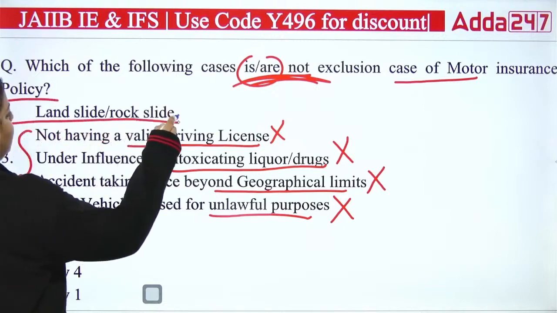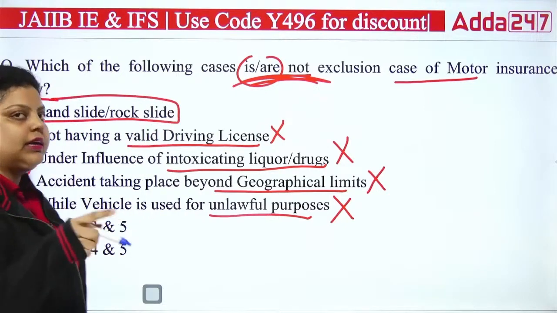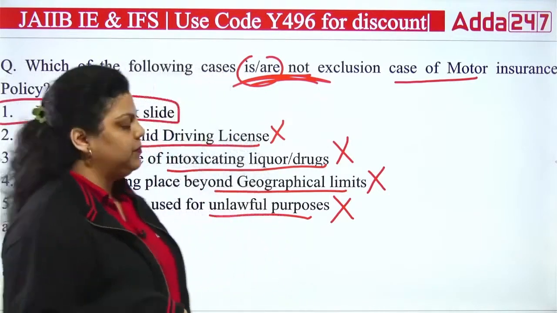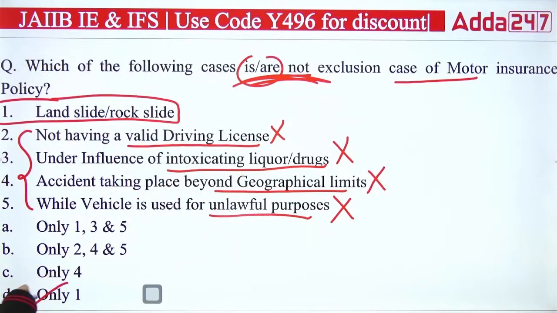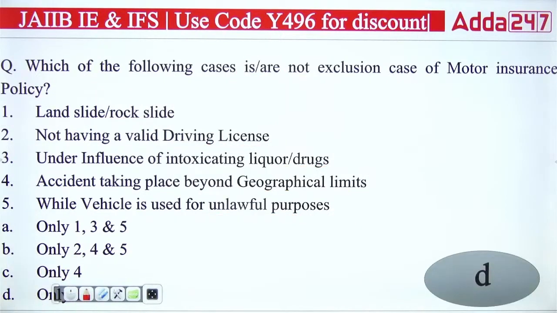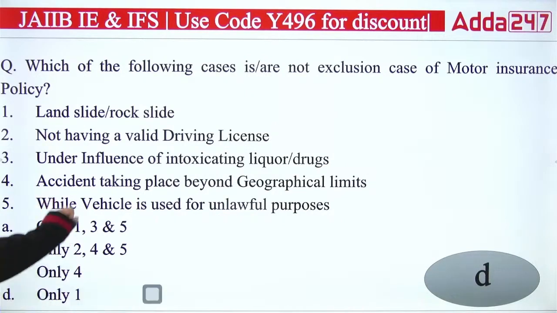Landslide and rock slide is not. It will be covered. It is a part of your motor insurance policy. So only one is not a case of exclusion from the motor insurance policy. All the others are. So the right answer will be D. Clear? That is only one option.